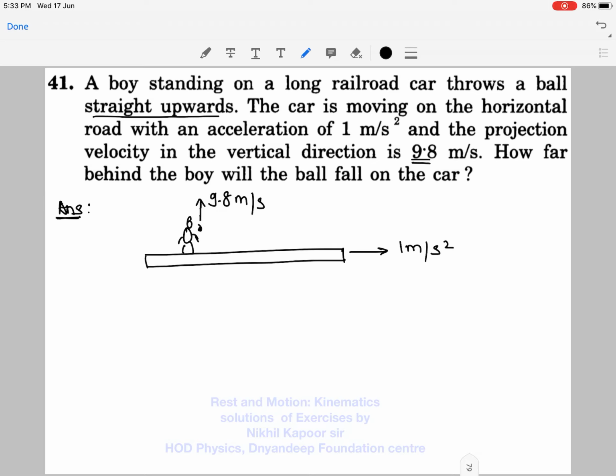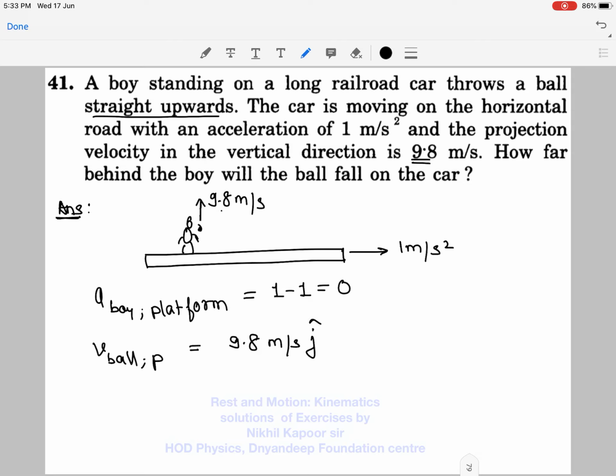Okay, now this velocity of the ball, here you can see that the acceleration of boy with respect to the platform is 0, because both are having the same acceleration, or boy is standing on the platform. Okay, while the velocity of ball is given with respect to platform. So the velocity of ball with respect to platform is 9.8 meter per second in the y direction. So I will write j cap here. Okay, and in x direction, platform and the ball, they are having same velocity.